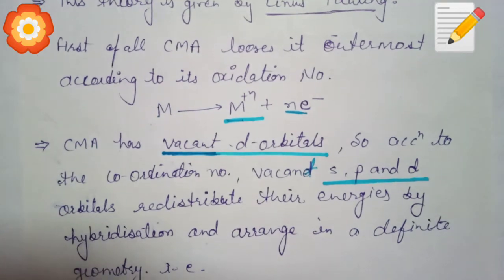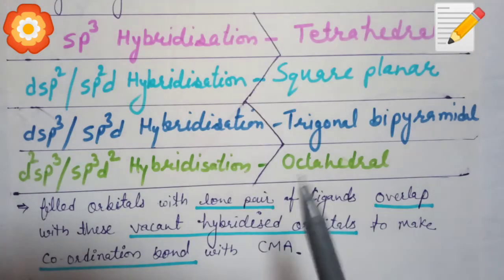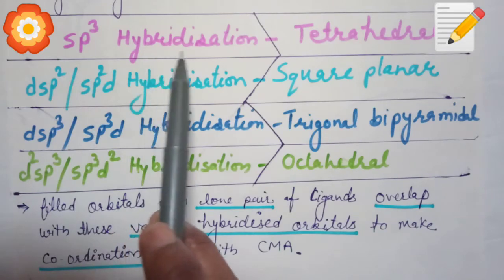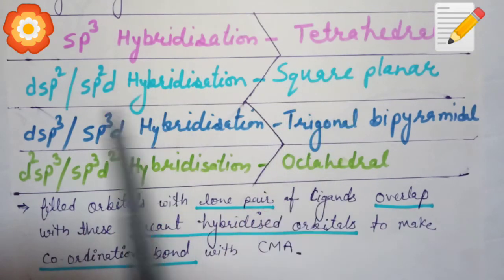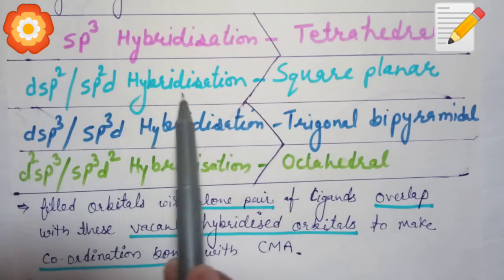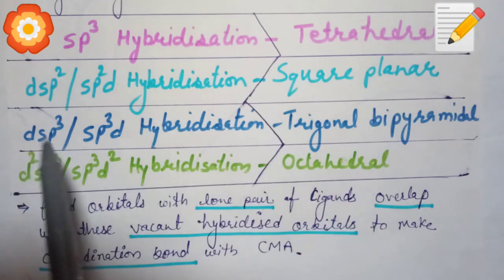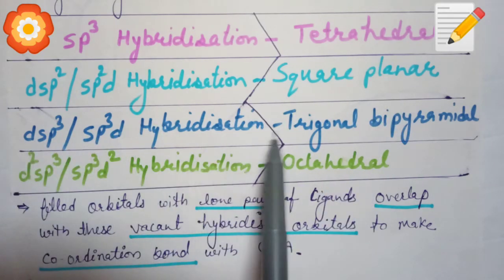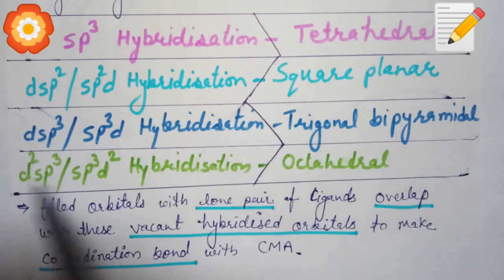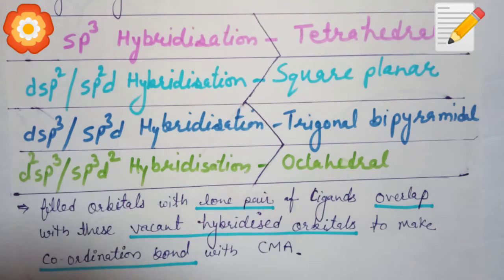Okay, as we know, the geometry depends on the hybridization. If sp3 hybridization, the geometry will be tetrahedral. dsp2 or sp2d hybridization, square planar. dsp3 or sp3d hybridization, trigonal bipyramidal. d2sp3 or sp3d2 hybridization, octahedral geometry.